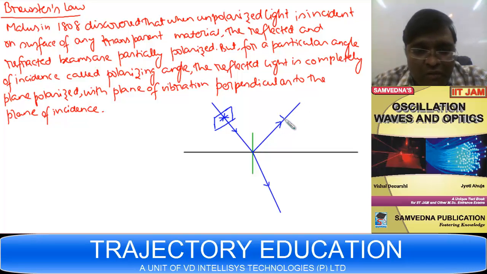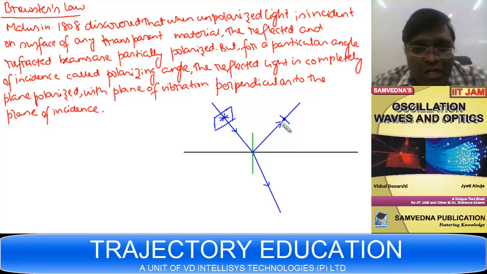So let us consider one independent direction as lying in the plane of incidence, and the other as the direction which is perpendicular to the plane of incidence.